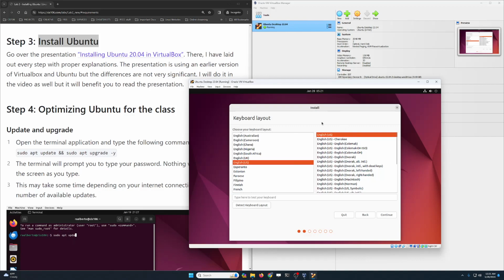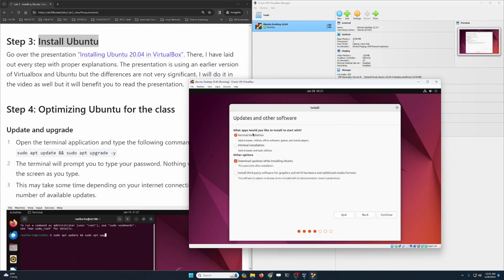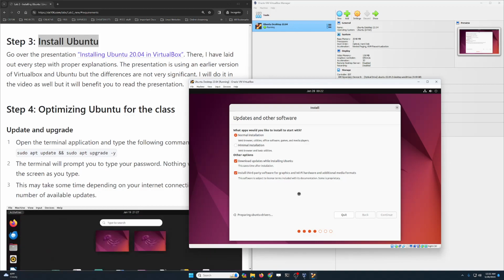By default, it's going to select the language of our system. English US is fine for me. Then we're going to select normal installation, and then we're going to install third-party software, as we will need that. Give it a second.